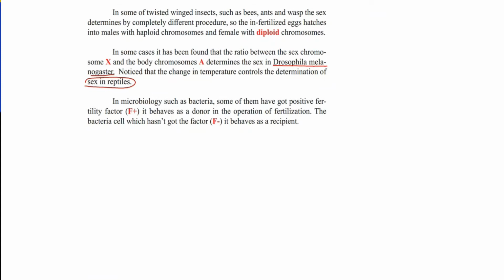In microbiology, such as bacteria, some of them have a positive fertility factor. Again, we need to remember from chapter 3 that the bacteria which have the fertility factor are donor bacteria. Donor means it transports a piece of genetic material to the recipient, which has no fertility factor. So the F plus bacteria, which have the fertility factor, act like males, while the bacteria with no fertility factor act as females.